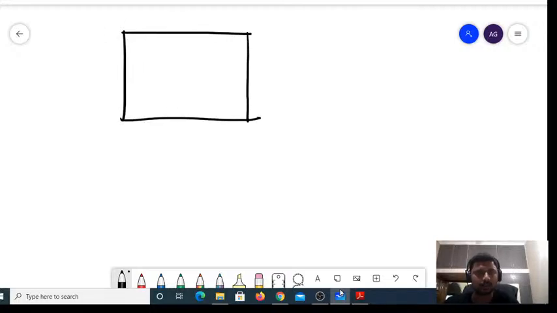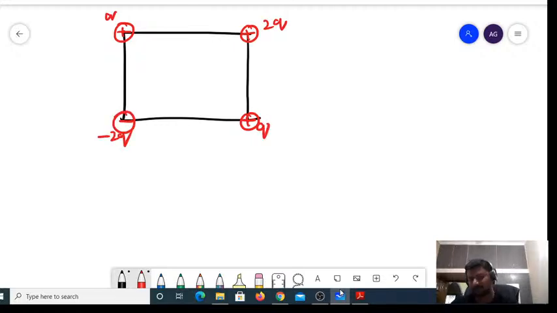I have a square. Say the charges are Q, this is plus 2Q, this is plus Q, and here I have minus 2Q. If you were having identical Q's, the force at the center would have been 0. But in this case it cannot be 0.